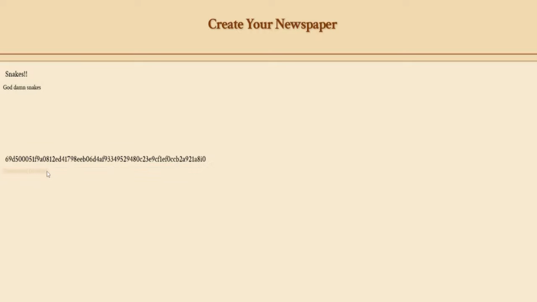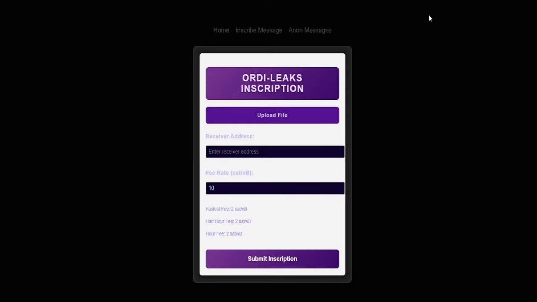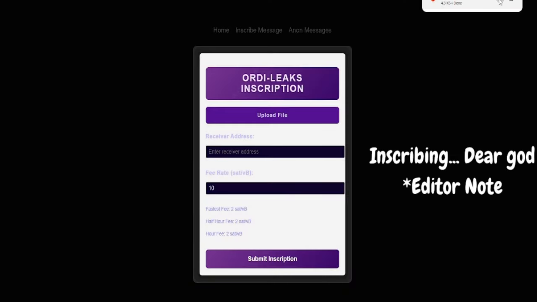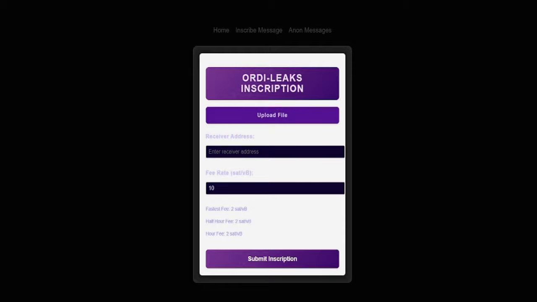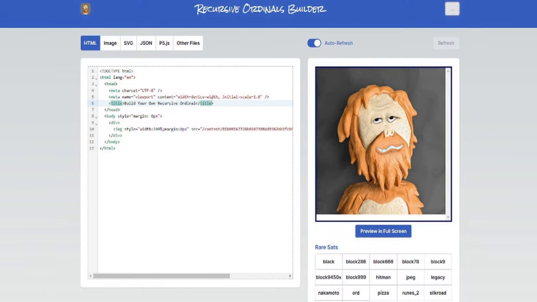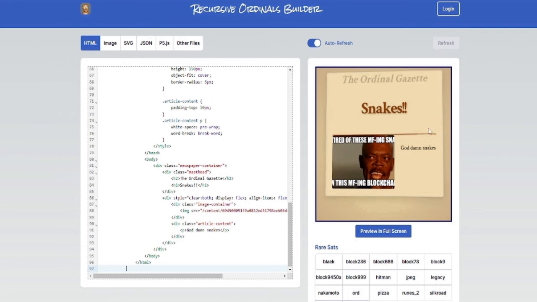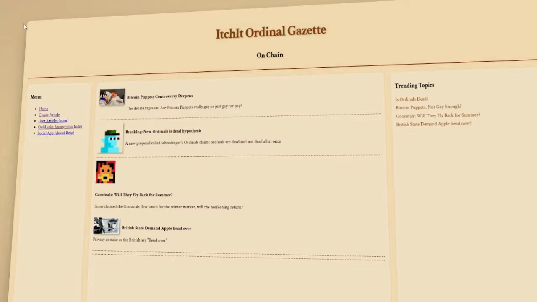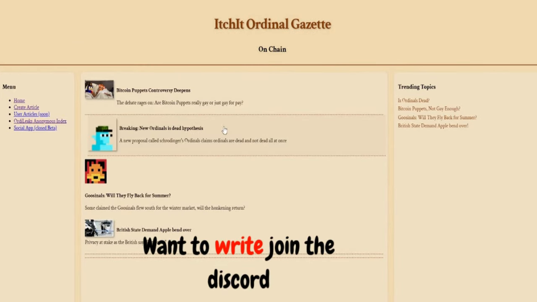And we use that ID, generate that one. Obviously it takes us to the site where you should be downloading it. Anyway, and then we'll go to Currency Builder to have a look at it. That's what it'll look like. See? Snakes! I'm tired of these snakes. So you can reference whatever you want in it. It's just, have fun. And please do go on to create articles.